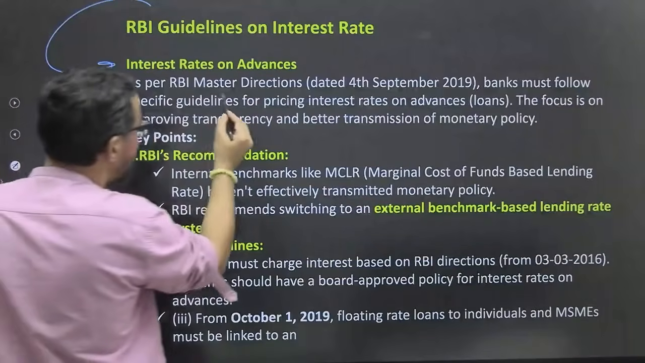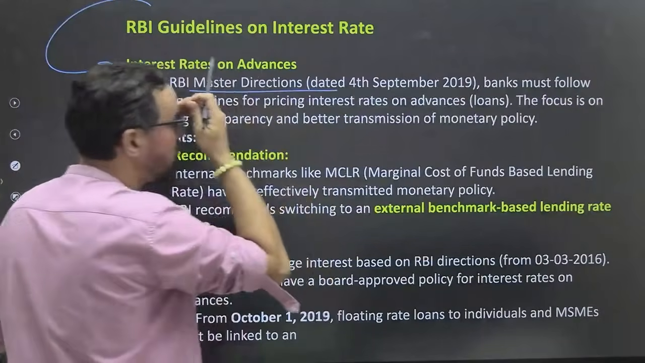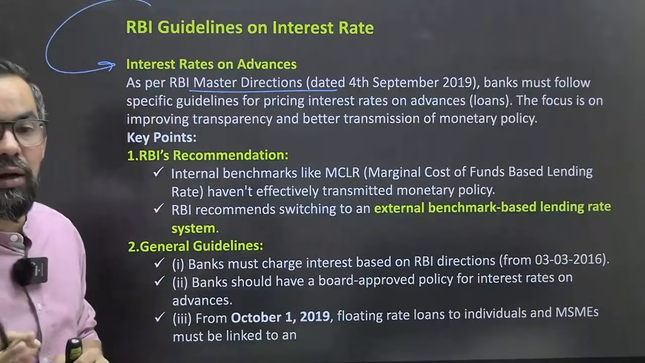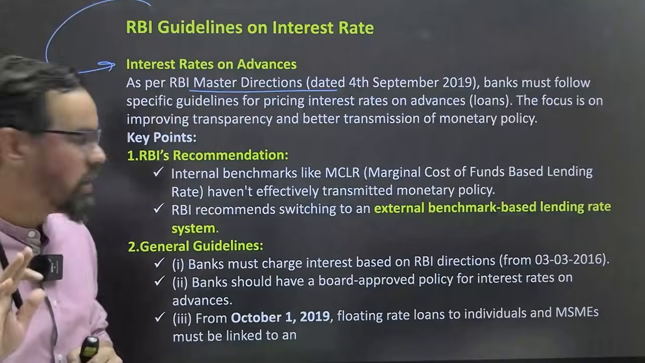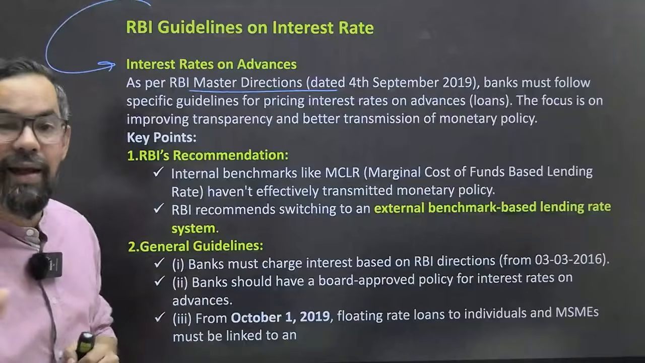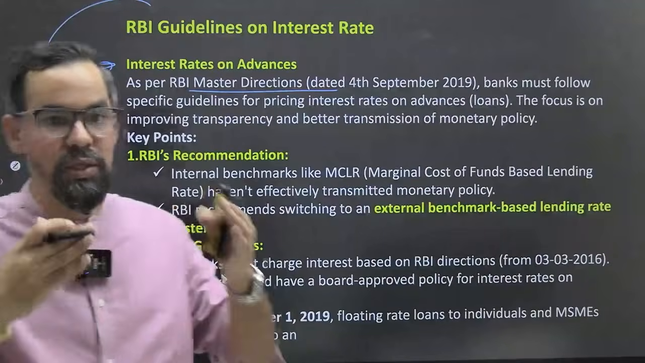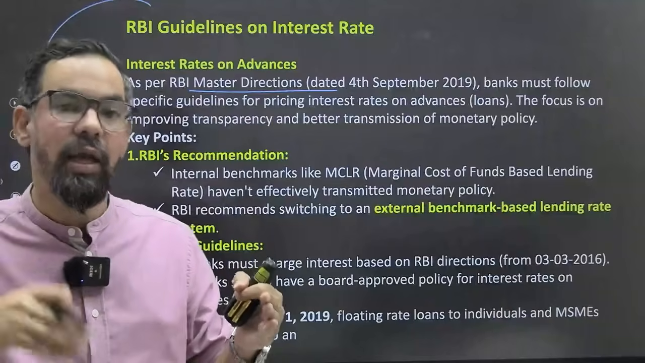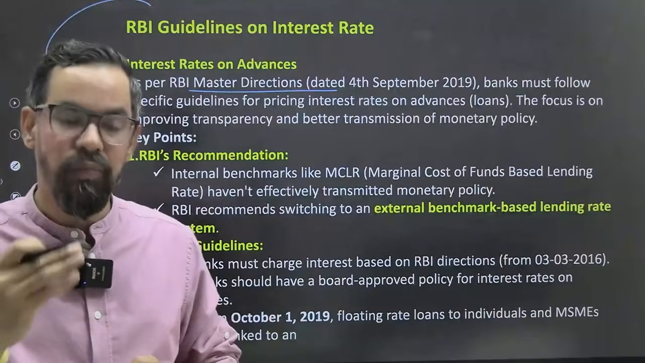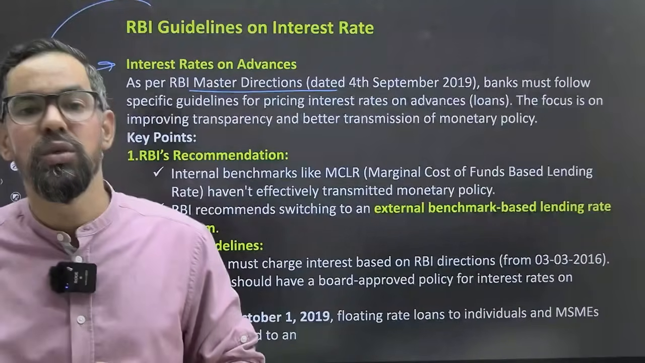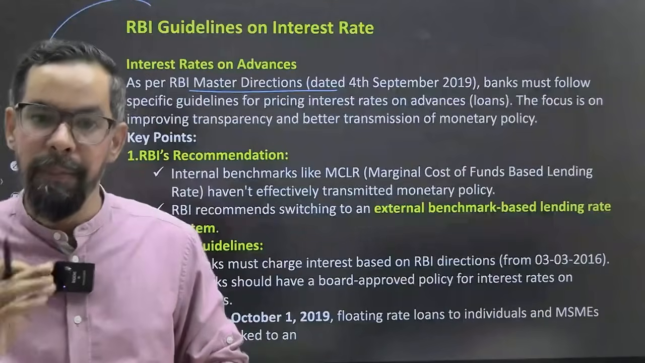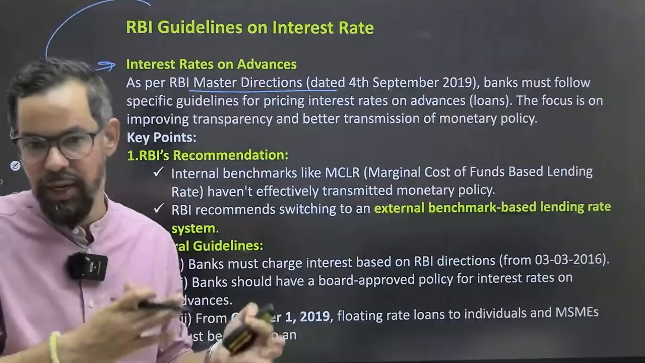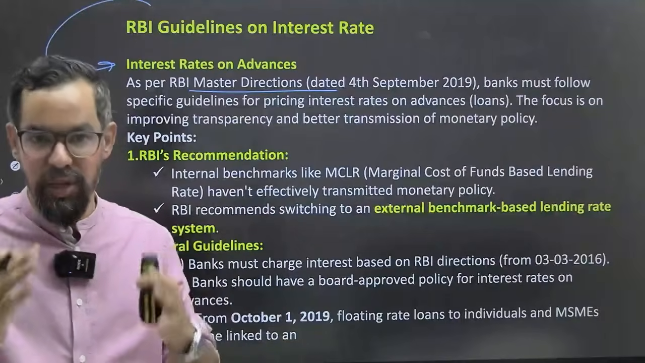So as per the master direction of 4 September 2019, we switch to external benchmark based lending rate. Like in 2010 we came up with the base rate, then in 2016 MCLR, then we switch from MCLR to the external benchmark lending rate, okay. So now at present we have MCLR as well as external benchmark lending rate, okay.